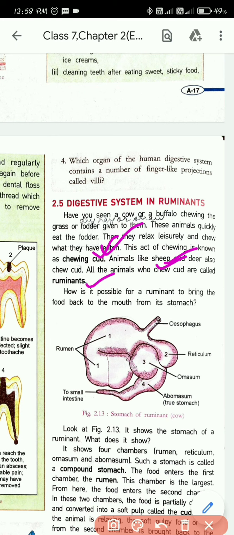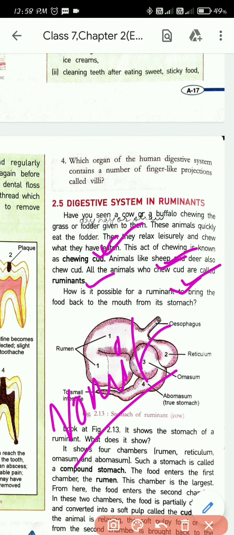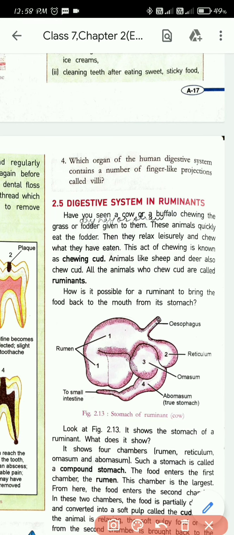And all the animals who chew cud are known as ruminants. How is it possible for a ruminant to bring the food back to the mouth from its stomach? Can you do this? Actually the ruminants are superheroes, I think. Can you bring the food that you have already put in the stomach back? You cannot. It will only happen if you vomit, right? You don't want to vomit. But the ruminants can bring the food that has been put into the stomach back to their mouth to chew it again.